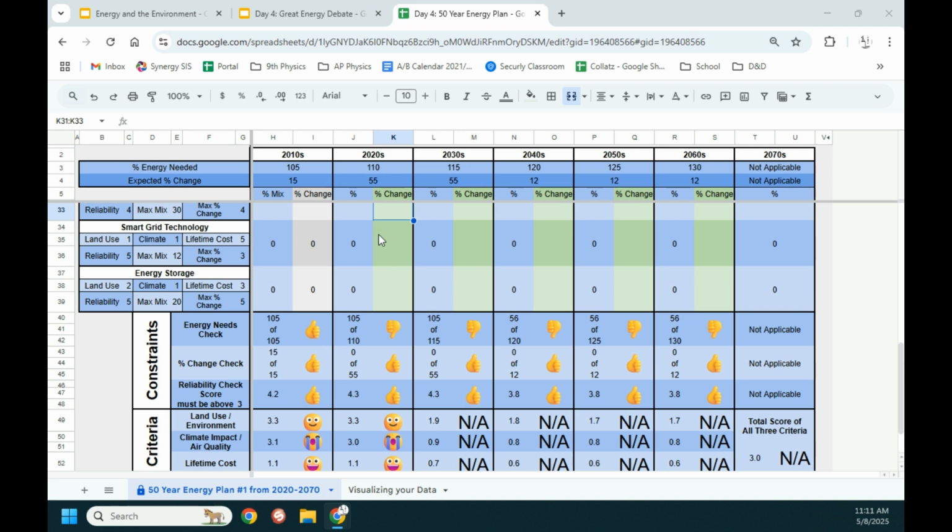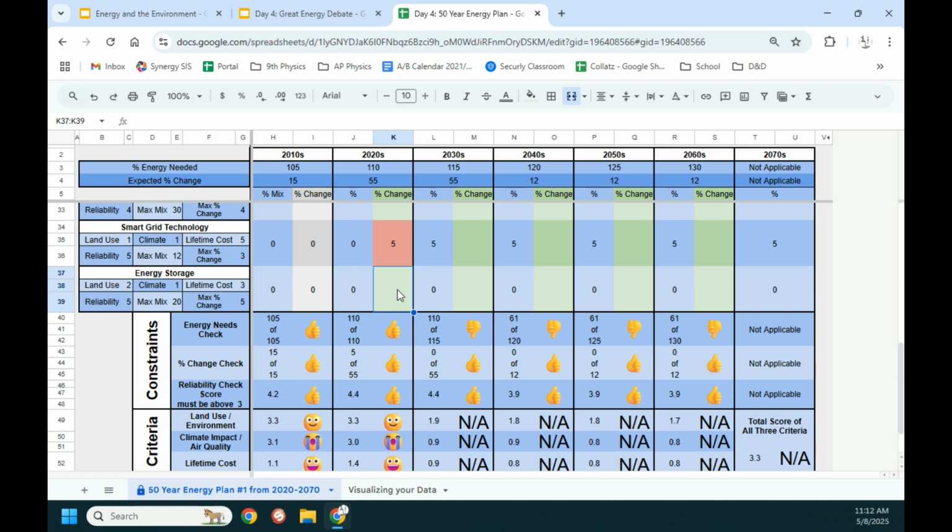So in the 2020s, right now, we don't have enough power being generated. We don't meet our energy needs. So somehow we have to generate 5 more in order to meet the needs of 110. All right, well, we can go ahead and do that. Let me just go ahead and throw 5 into here. Smart grid technology, no problem.